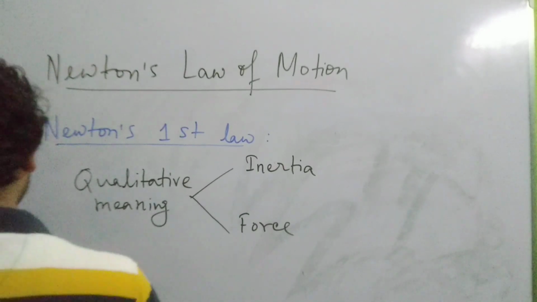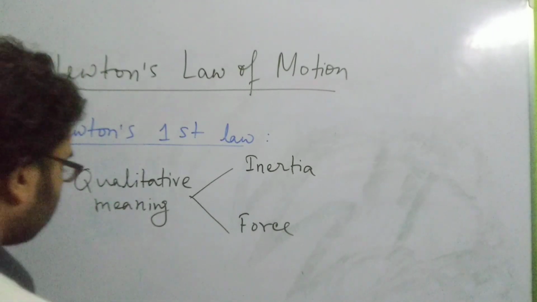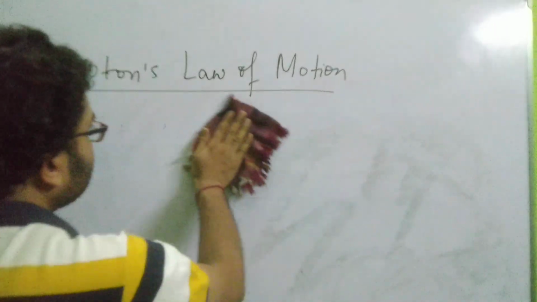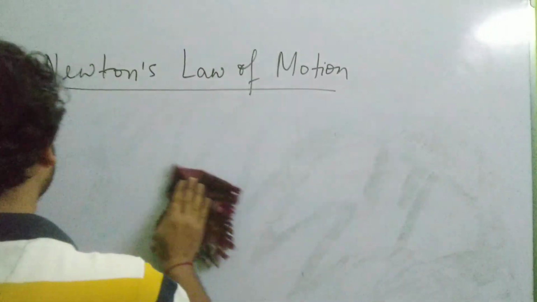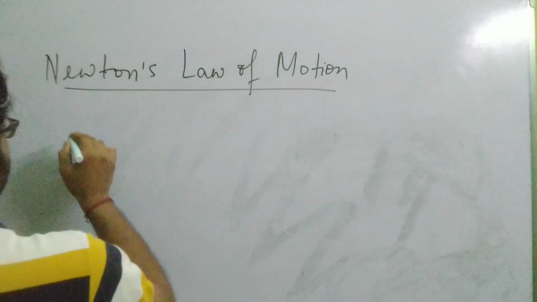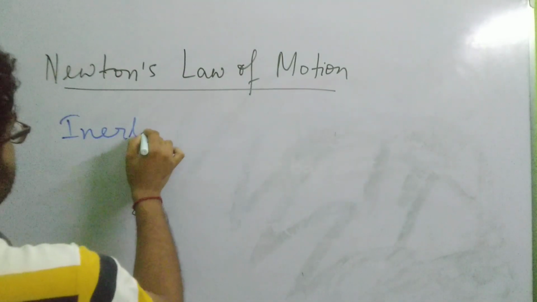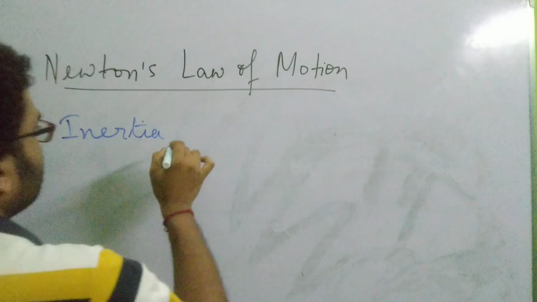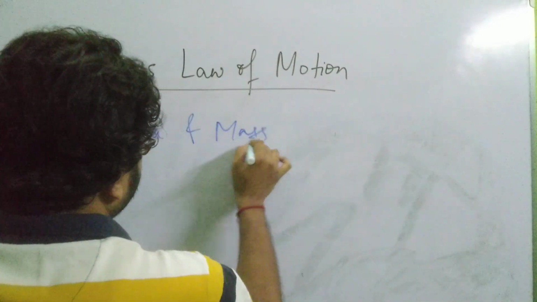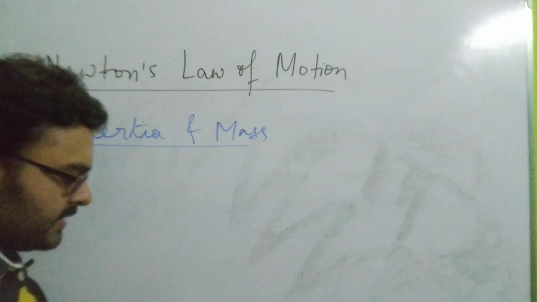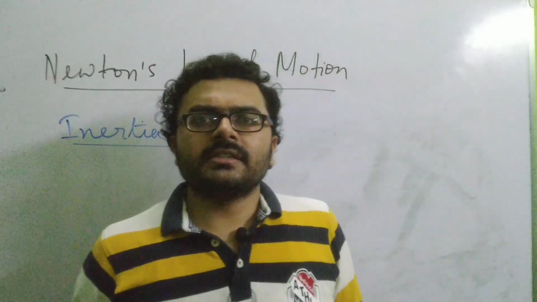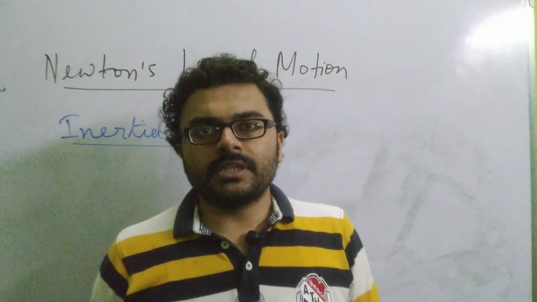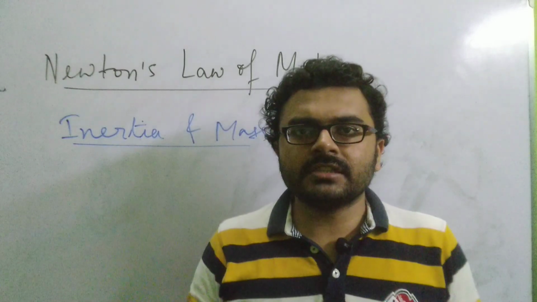Now we will be discussing how the inertia of an object and the mass of an object are related to each other. So can you think of how inertia and mass of an object are related? Inertia and mass. It will be easier for you to understand if we take some practical examples. Say there is a box on the ground which is filled with cotton. It is kept on the floor at rest.